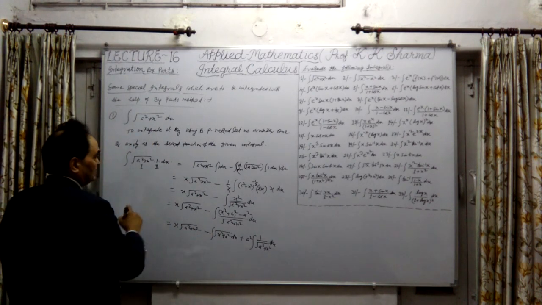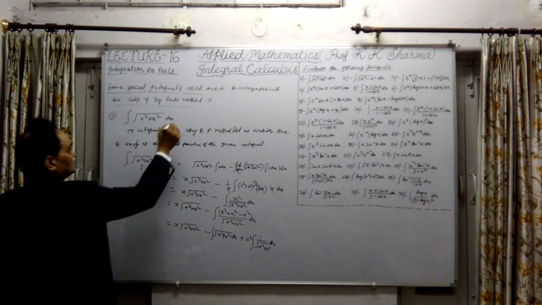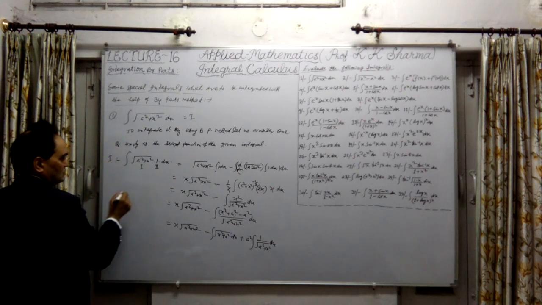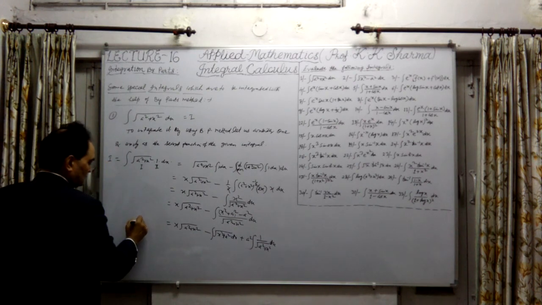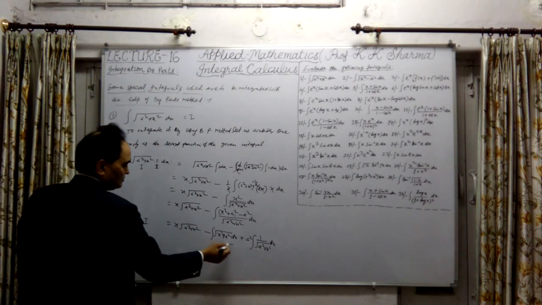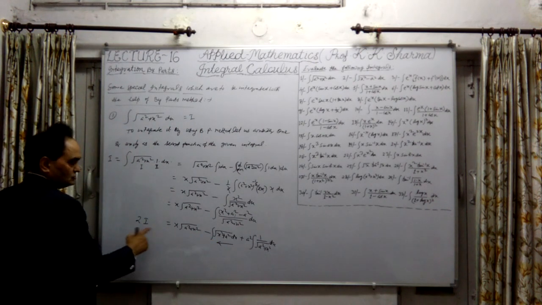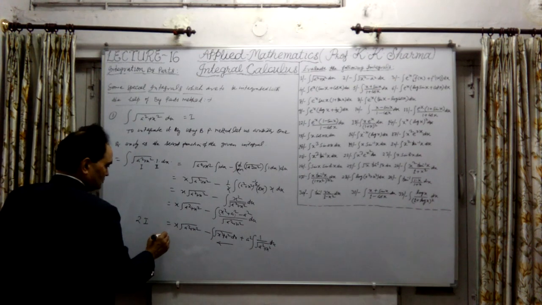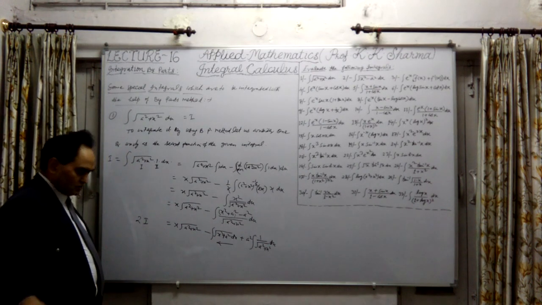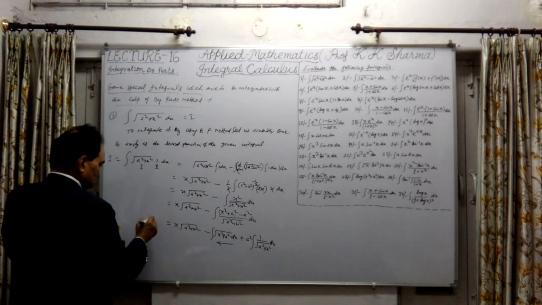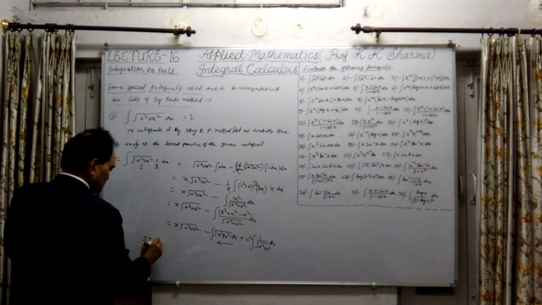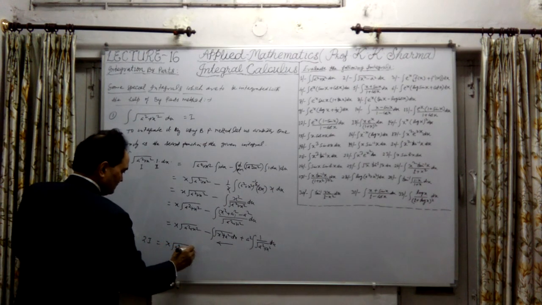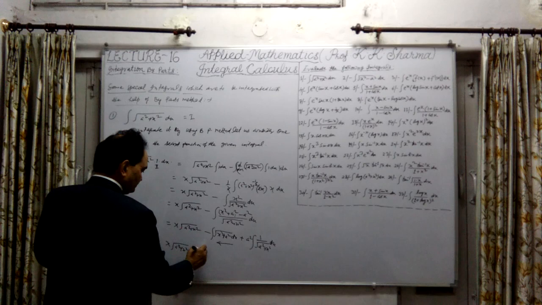This can be taken as I, so this is I. So I is equal to this, or we are talking about I. So this is twice I now. This we have taken to this side. So this I plus I is twice I. So this twice I is equal to, I'm sorry, not yet. This is still twice I, let me take. This is equal to x under root a square plus x square, sorry, plus.